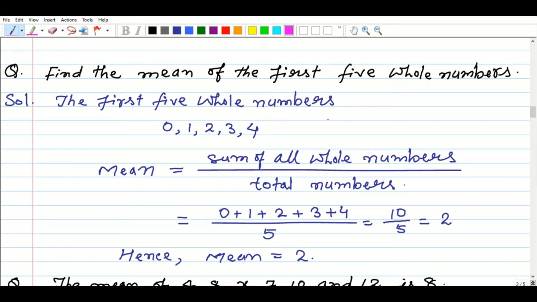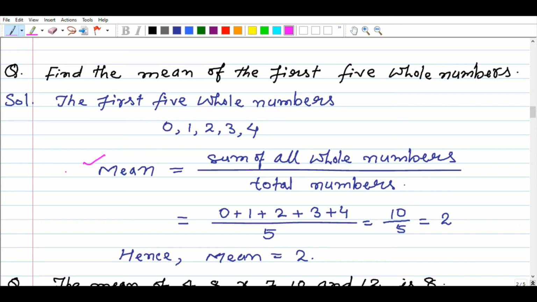Find the mean of the first 5 whole numbers. We know that whole numbers start from 0, 1, 2, 3, 4, and then go to infinity.